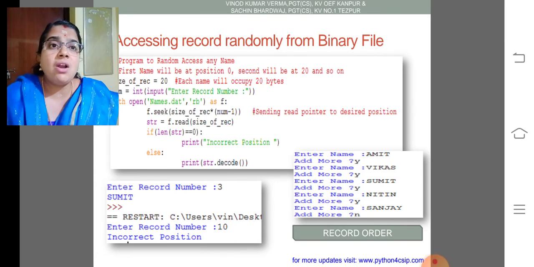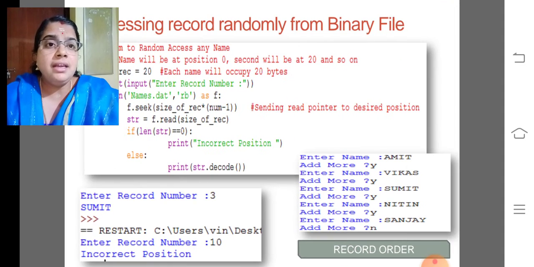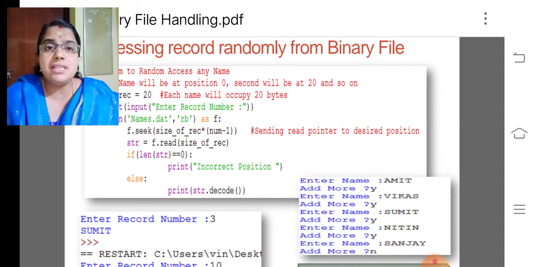Then accessing records randomly from the binary file. How to access randomly from the binary file? Here I used size of record is equal to 20. Each name will occupy 20 bytes. Then input record number.